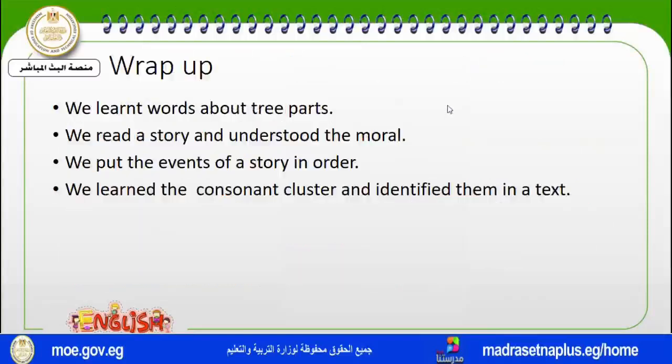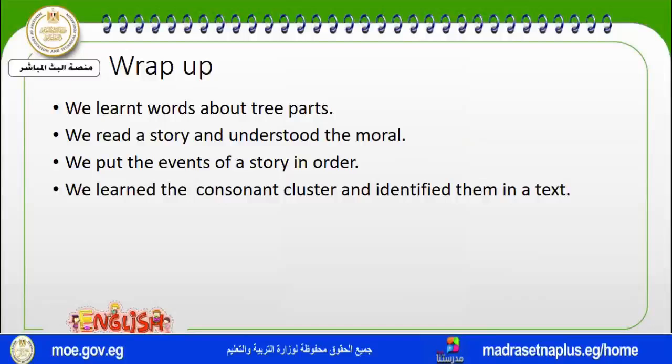Now, at the end of our lesson today, let's remember together what we have learned in this session. First, we learned words about the three parts of a tree. Can you remember them? Yes: trunk, branch, crown.